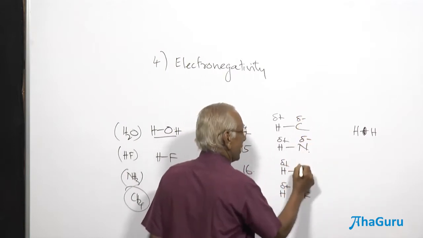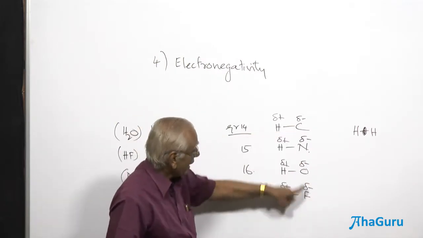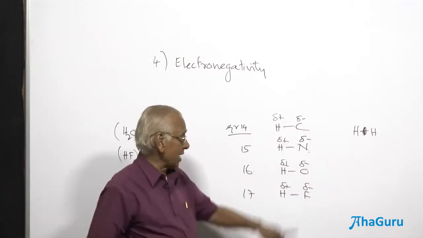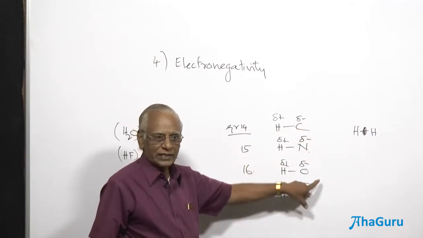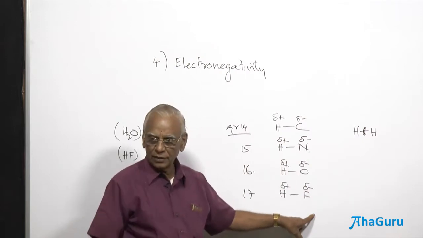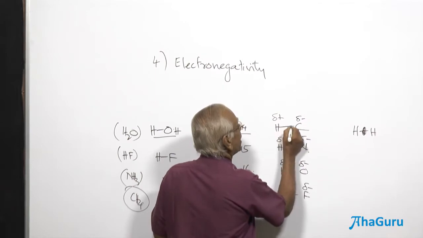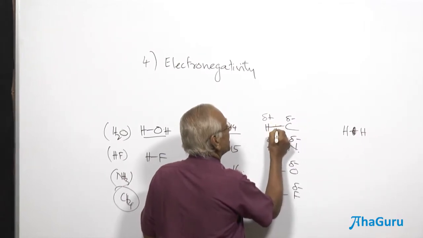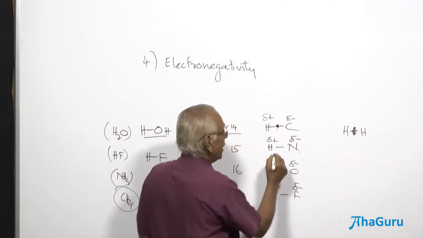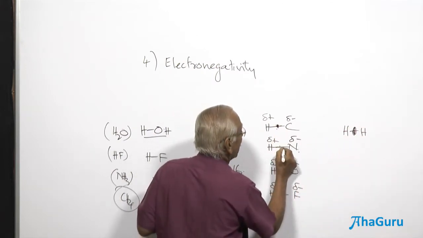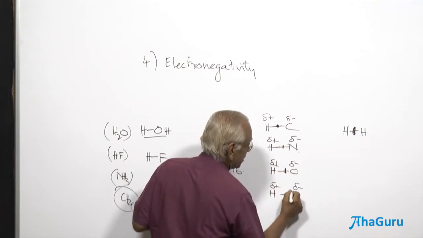This is going to be delta minus, delta minus, delta minus here. But the quantum of the value of delta minus increases. Let us say this could be 0.5, 0.6, 0.7, 0.8 or 0.9. What does that mean? The electron density is not exactly in the center. Supposing this is the central point, the electron density is slightly more towards this side. And it is more towards fluorine.